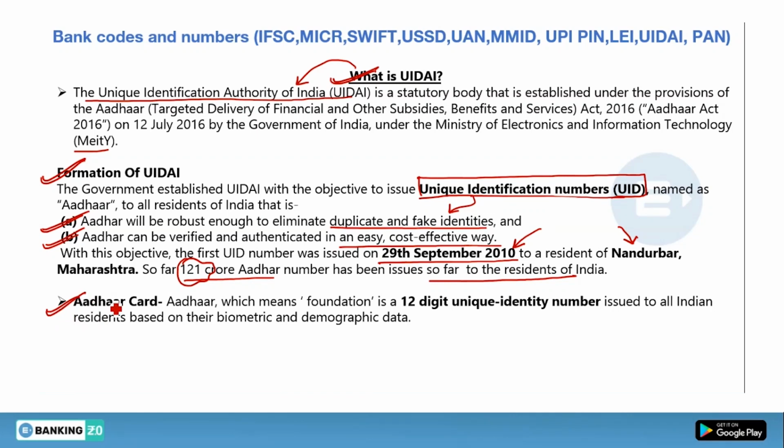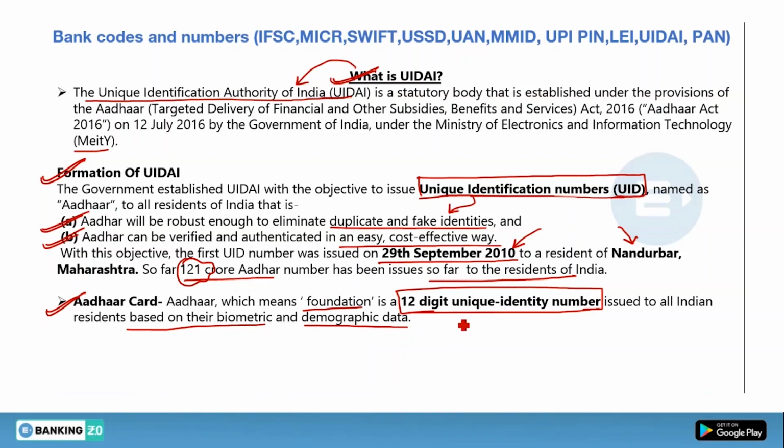Now we will talk about the Aadhaar card. Aadhaar, which means foundation, is a 12-digit unique identity number. So Aadhaar is a 12-digit unique identification number issued to all Indian residents based on their biometric and demographic data.